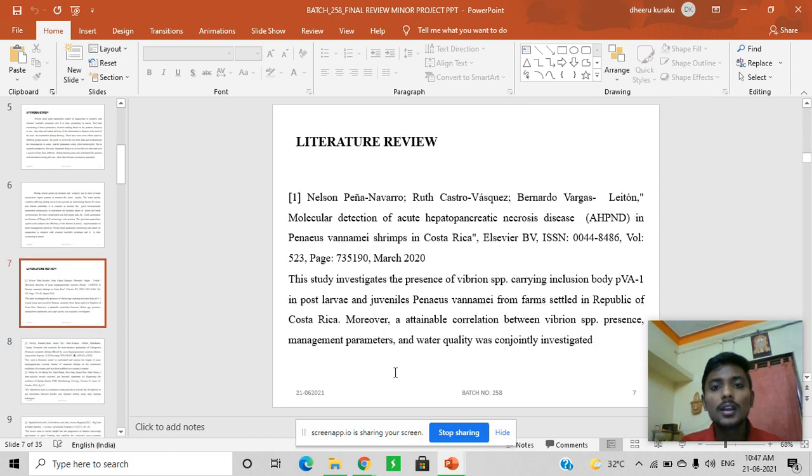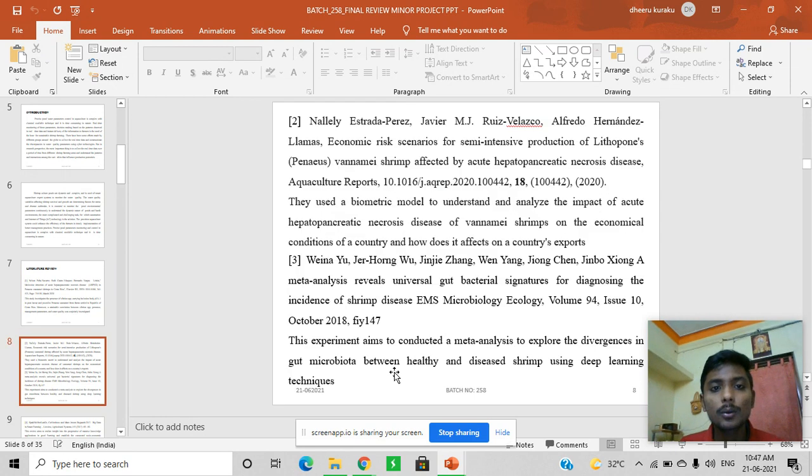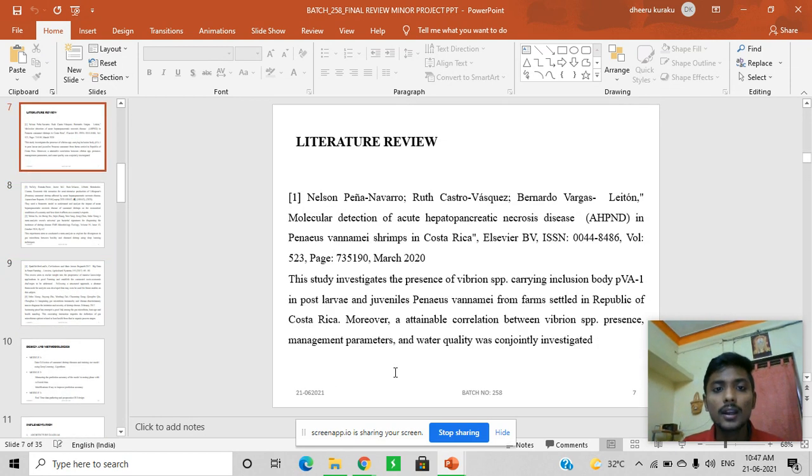Literature review. We have concentrated on five literature papers in total. The first paper investigates a particular kind of disease, whether it's present in relation to management parameters and water quality, and consequently investigated Vanami shrimps settled in a public coastal area. So it looks at the physical parameters in a normal area which cause the infection. That's all about the first literature review.